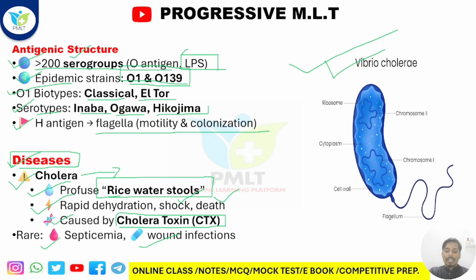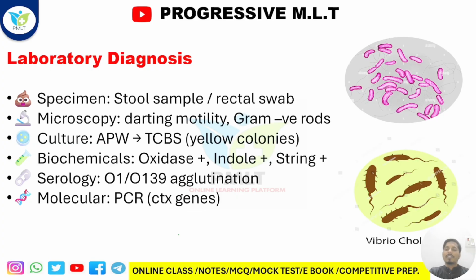Now I am coming to the last stage, the ending of this lecture. There are the lab diagnosis and the treatment or prevention. How do you do the lab diagnosis? Firstly, you have to collect the specimen, a stool swab or rectal swab. After that, you have to do the culture in TCBS agar, as I have already told you. After that, what will you do? You have to do the gram staining. You will get gram negative rods, Vibrio or comma-like shape. See here, it is also one type of microscopical structure.